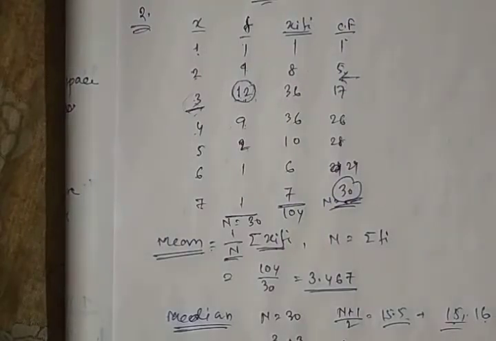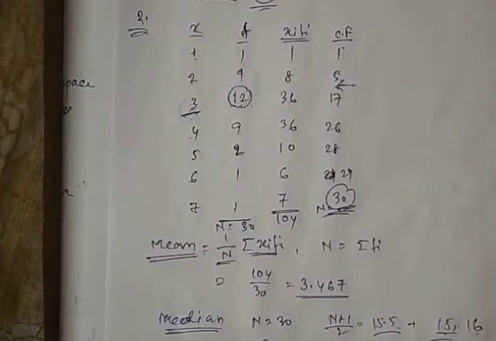Now for a group frequency distribution, how to find mean, median and mode. Also I will show another process to calculate mean, that is the deviation process, taking the deviation when the values are in the larger form. To calculate it easily, we will use the deviation form. Let's take an example.